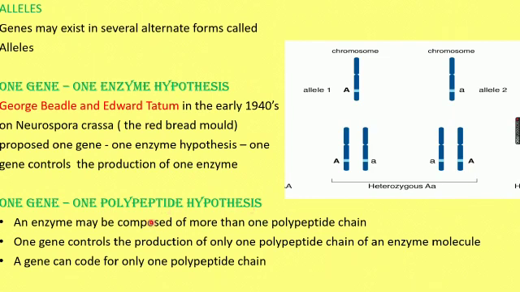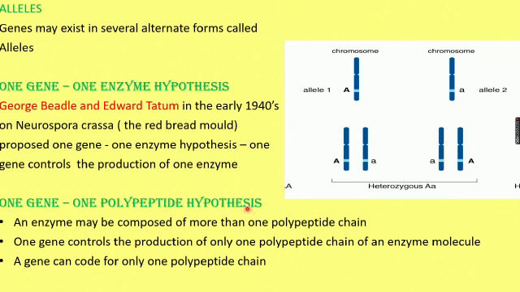What is it? An enzyme consists of more than one polypeptide chain. Enzymes are made up of proteins, and proteins are polypeptides linked together by peptide bonds. So enzymes consist of more than one polypeptide chain. One gene controls the production of only one polypeptide chain. The enzyme consists of many polypeptide chains, but only one polypeptide chain is controlled by one gene, and this is called the one gene, one polypeptide hypothesis.